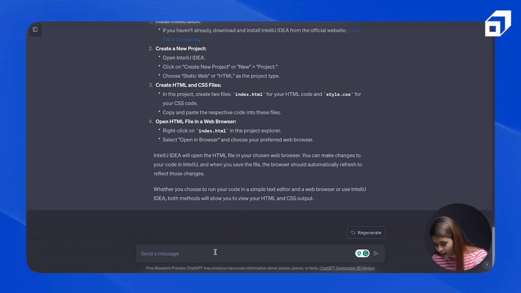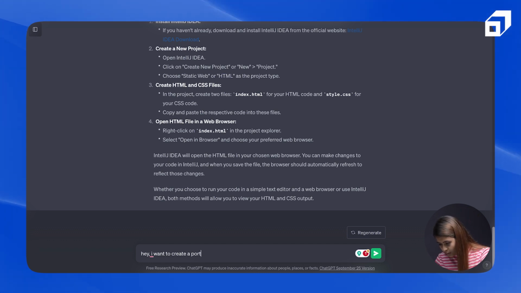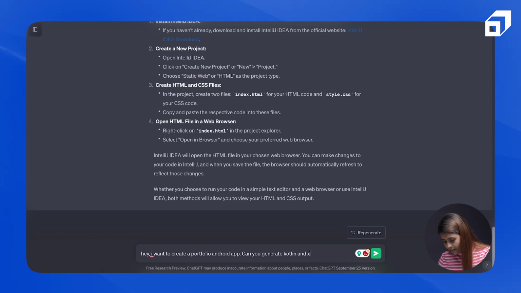Let's try it out with a portfolio application. So I will say, hey, I want to create a portfolio Android app. Can you generate Kotlin and XML code for me?